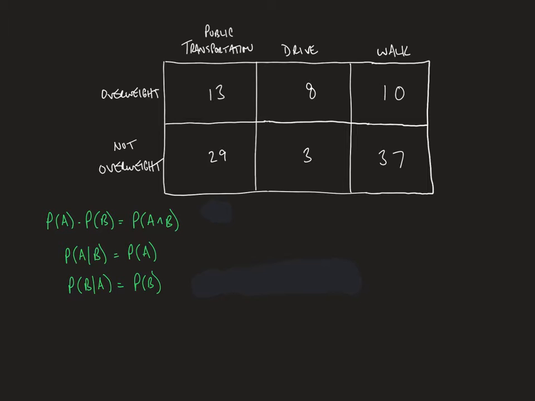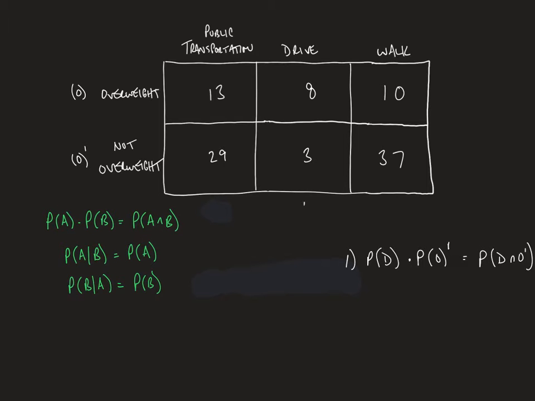In this case, I'm trying to prove that the probability of driving is independent of the probability of being not overweight. I'm going to write it with overweight as O and not overweight as O prime, the complement of that set. I'm going to multiply them, and if they're independent, then this will equal the probability that somebody drives and is not overweight. Let's see if this is true. Hopefully you've added up all the columns, so let's do that now.